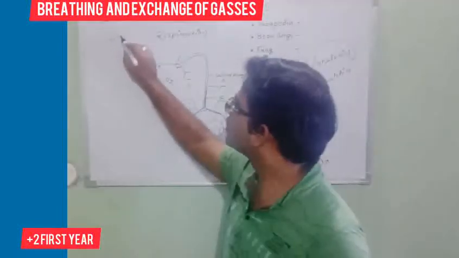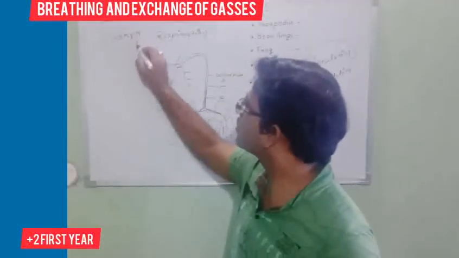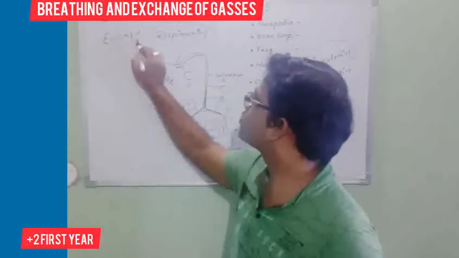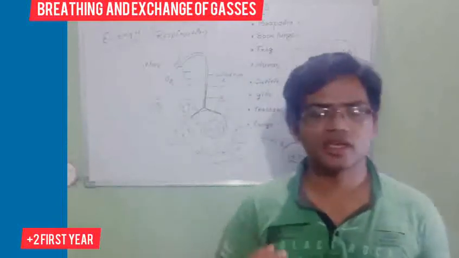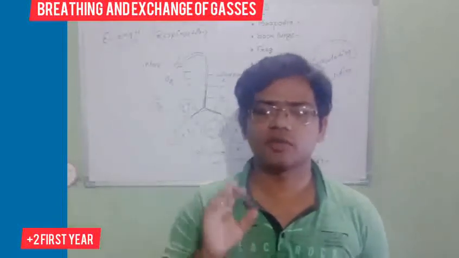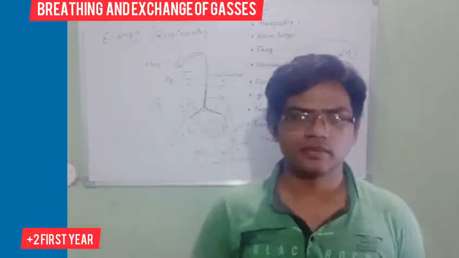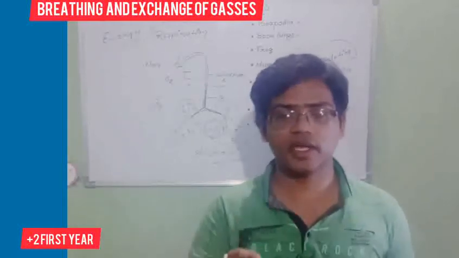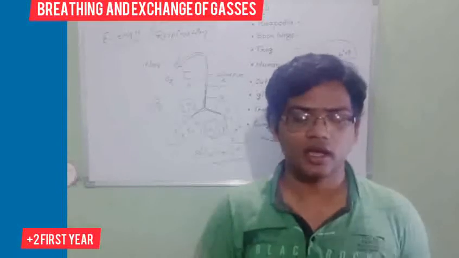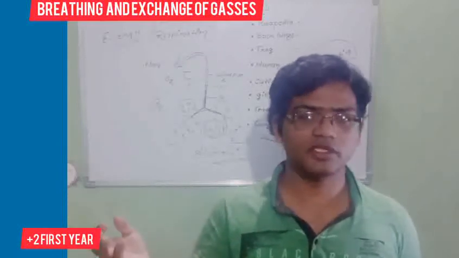Production of energy is known as respiration. Whenever energy is produced, that is called respiration. Energy is produced in each and every cell of our body in the form of ATP. That ATP is made in the mitochondria. Mitochondria is known as the powerhouse of the cell, and as a result carbon dioxide is generated.